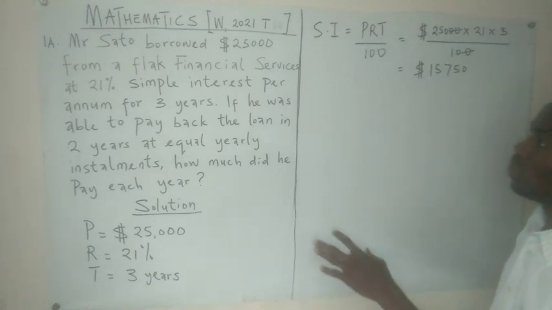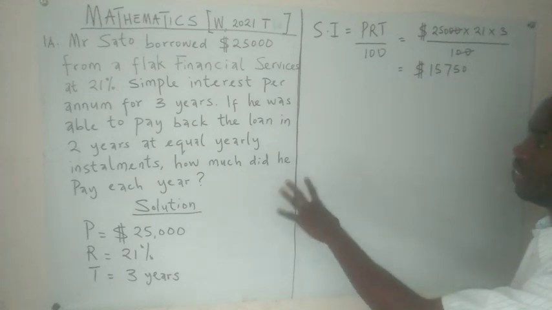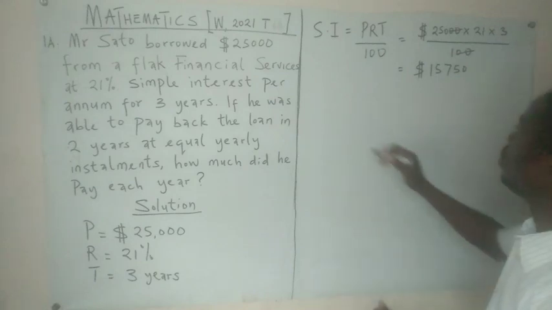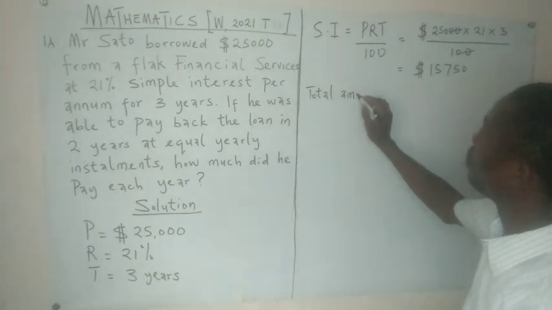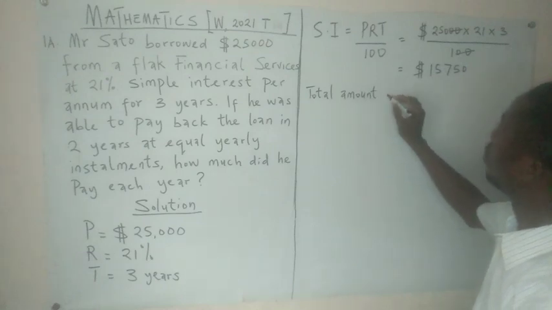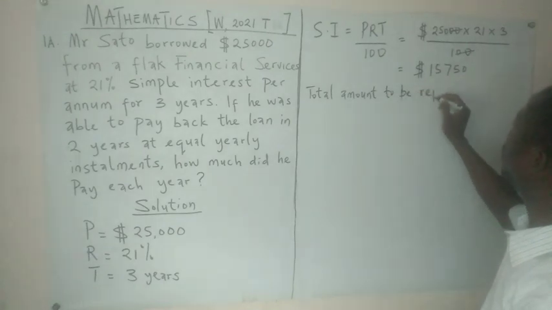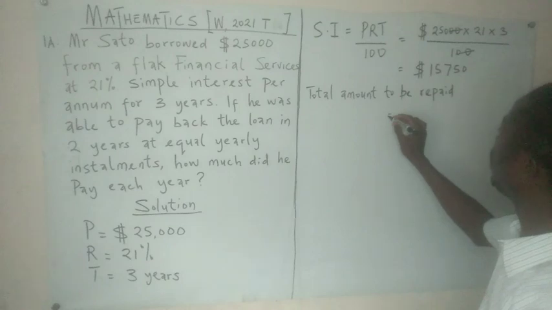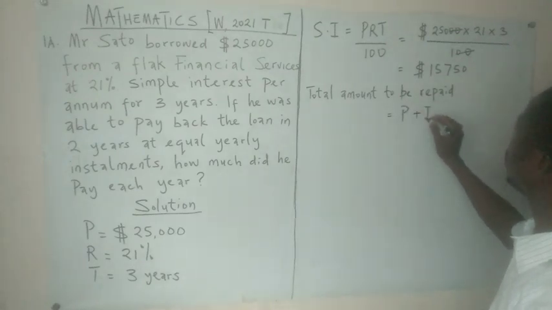But the question says he was able to pay back the loan in 2 years at equal yearly installments. So the total amount to be repaid by him will be equal to principal plus interest.